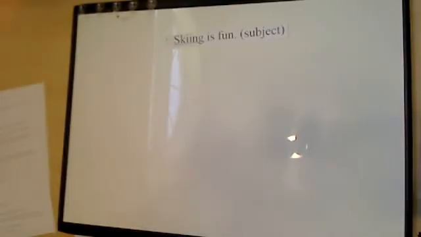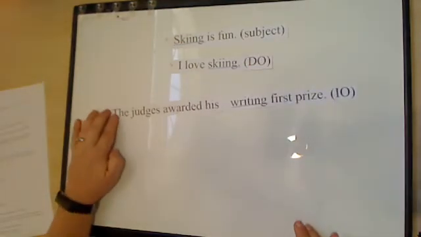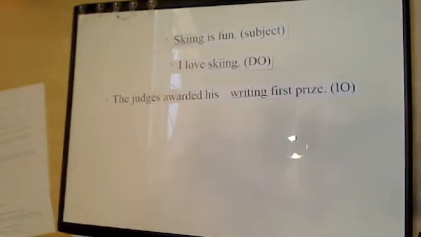And since a gerund is a verb being used as a noun, it can be in every noun position in a sentence. So first one, skiing is fun. Skiing is the subject of this sentence. I love skiing. Now skiing is the DO. What do I love? Skiing. Here's an IO. The judges awarded his writing first prize. They awarded first prize to whom or what? His writing.